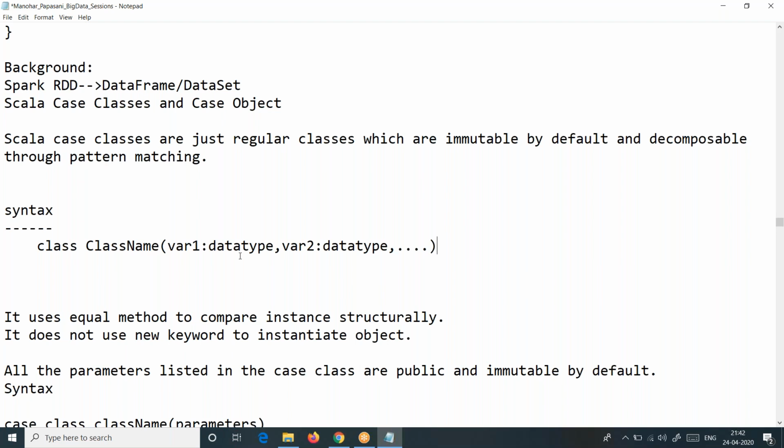Now I am talking about a normal class. We can have a normal class without a body. We can have a normal class with a body. Anything is possible. Now this looks like a normal class, but before this I put this keyword case, and this becomes a case class. The difference between a normal class and a case class is simple. We use the case keyword in a case class. That is common sense. When you see the class itself, everybody understands. Okay, there is a case keyword before that, then it becomes a case class. We don't need intelligence for that.